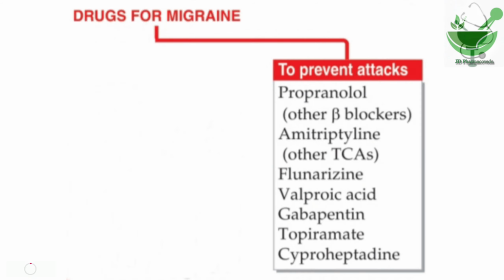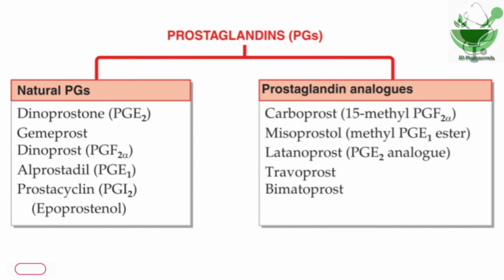The drugs are propranolol and other beta blockers, amitriptyline and other tricyclic antidepressants, flunarizine, valproic acid, gabapentin, topiramate and cyproheptadine. Then the other autocoid is prostaglandin. Prostaglandins are hormone-like substances that regulate many bodily functions. They are produced by the body in response to tissue damage or infection. They are very important for normal bodily processes such as blood flow, inflammation and menstruation.